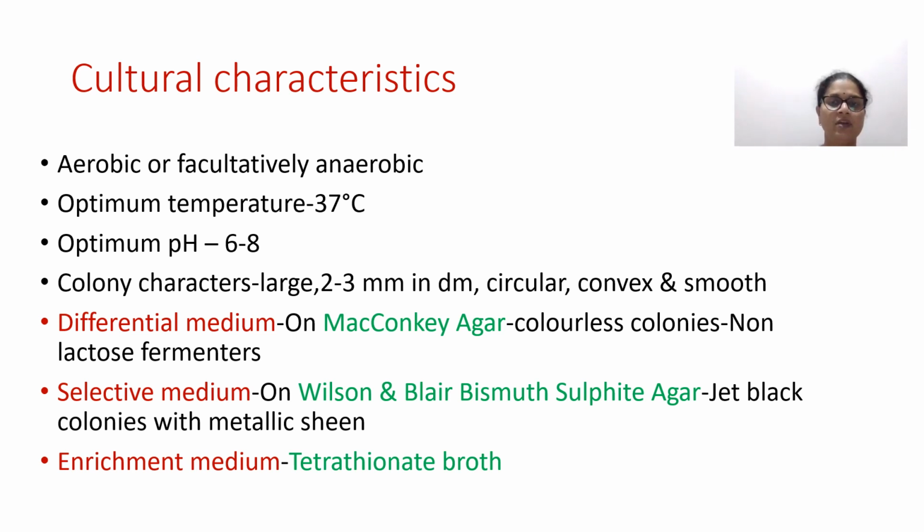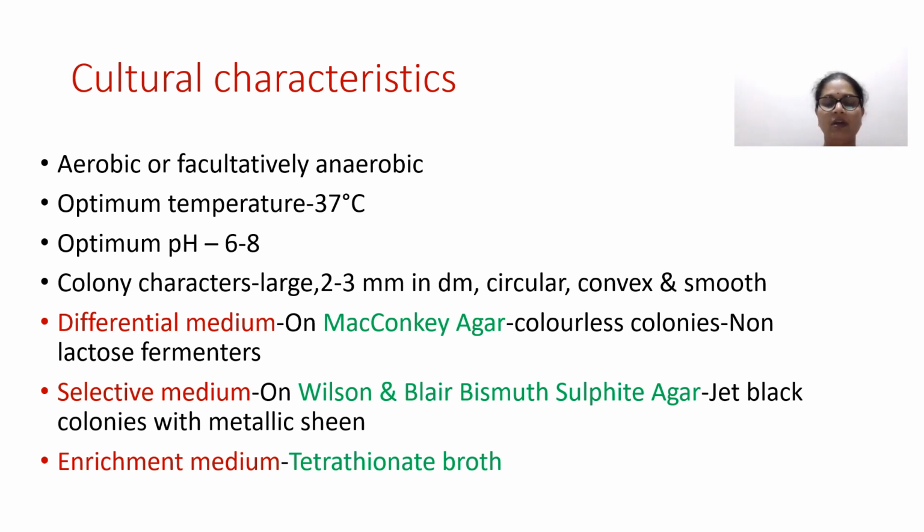For any pathogen, we need to know three important media in which they grow. The first one is the differential media, which is going to differentiate that particular pathogen from all other organisms. The second one is the selective media, which is going to have one selective component in that media which will allow that particular pathogen to grow better and form a very distinctive colony. And the third one is the enrichment media, which will be usually a liquid media, where again there will be an agent which is going to stimulate the growth of that particular pathogen and suppresses other organisms present in the sample.